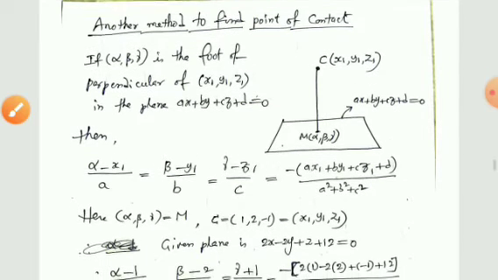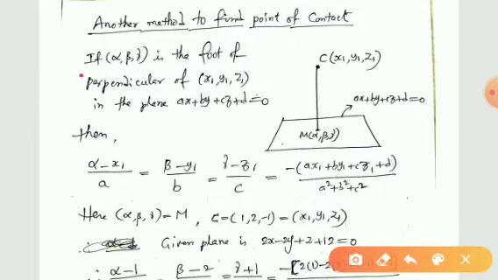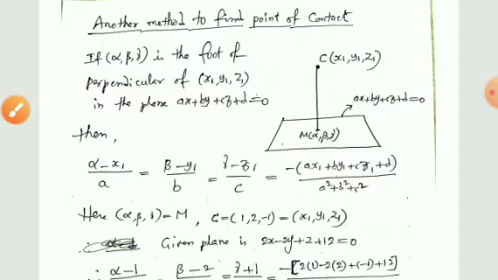Here you can see that M is the foot of the perpendicular from the center C onto the plane. Therefore, there is a principle to find the foot of the perpendicular. It is the shortest method to find the foot of the perpendicular.